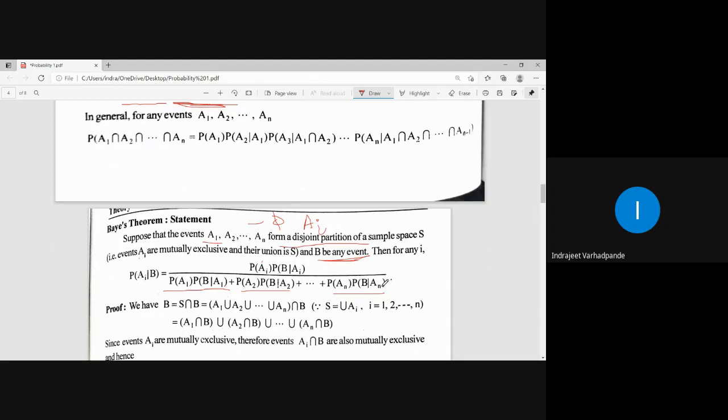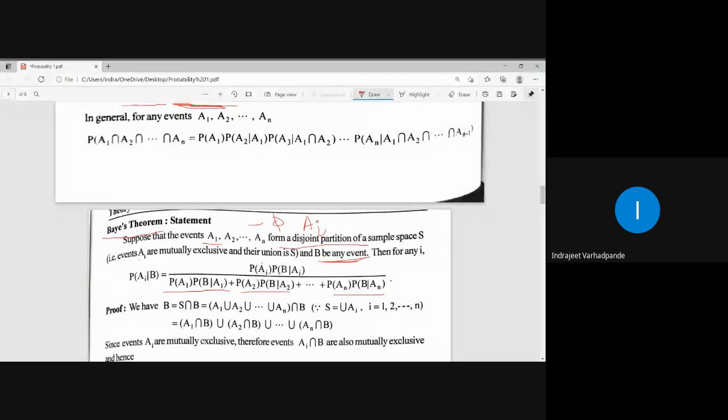Whatever events will be provided to us, out of that we will be considering the sum of all the conditional probabilities. Is this theorem clear? This statement is called the statement of Bayes theorem. लिख लिया यहाँ तक? Did you note down the statement of the Bayes theorem?